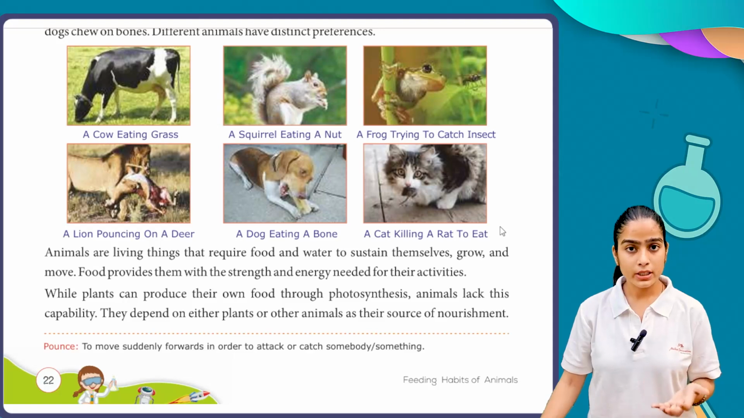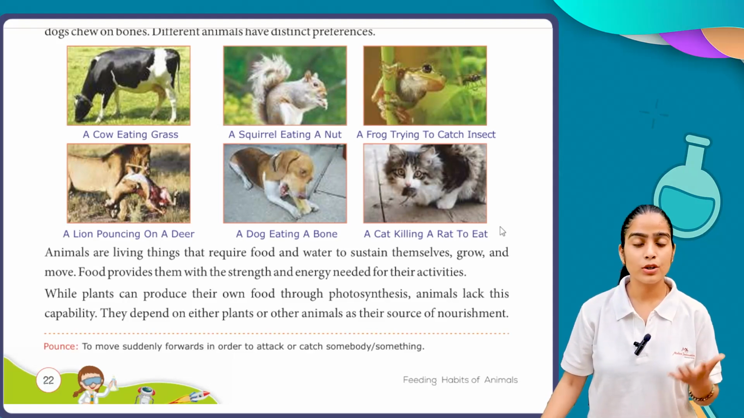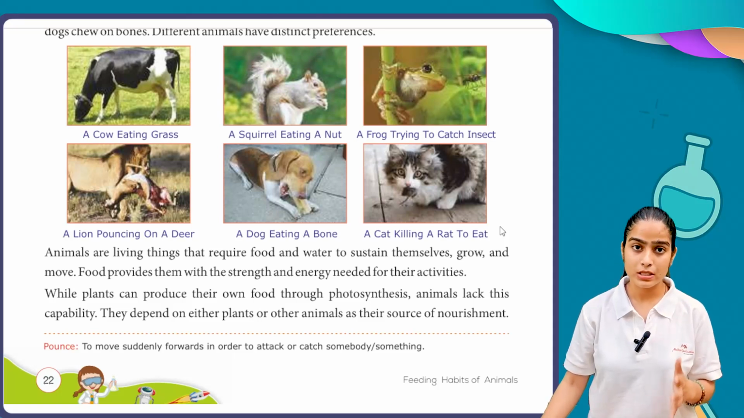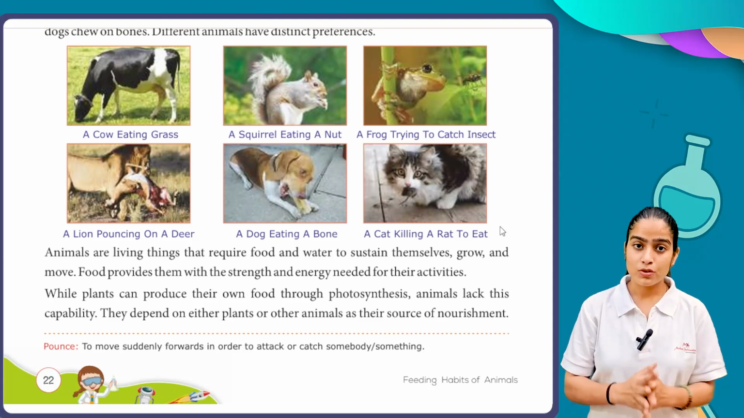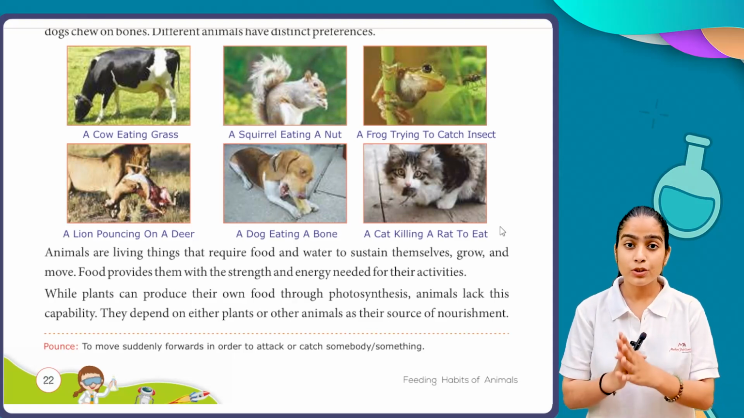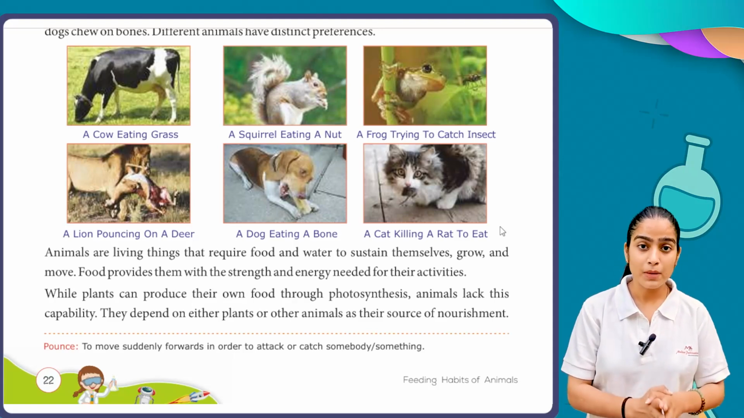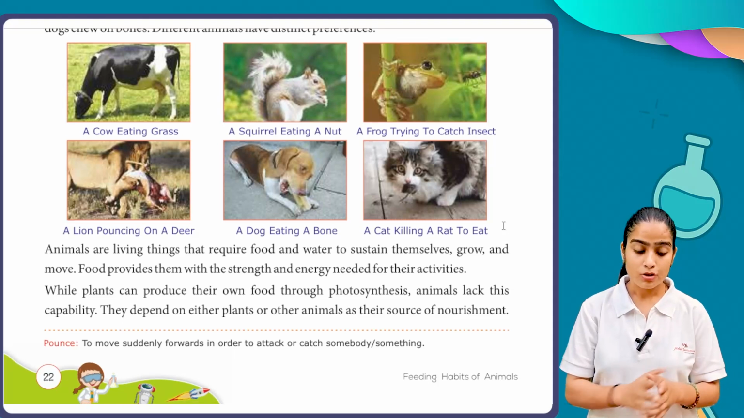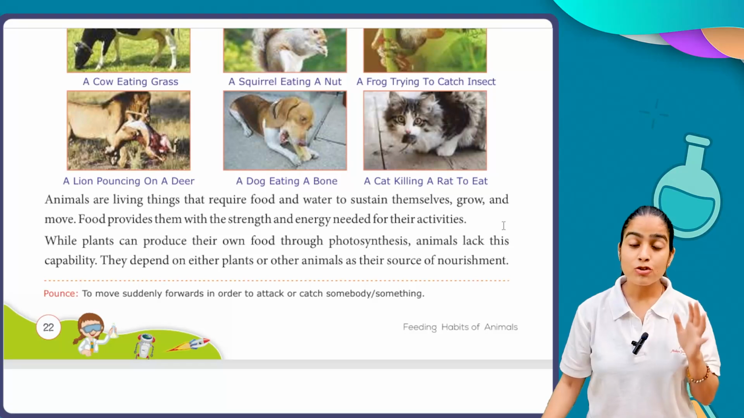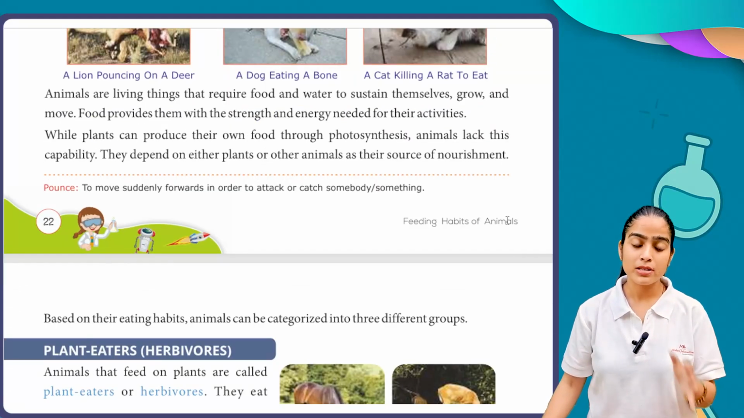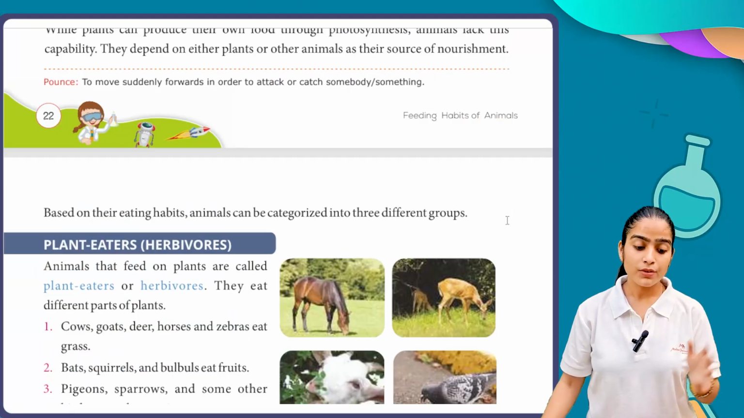So we already know that plants have this capability, so they can make their own food with the help of the photosynthesis process. But animals cannot do that. Just because of that, animals have to depend for their nourishment on plants or on other animals. So let's discuss it. According to their source of nourishment, animals are classified into different categories.